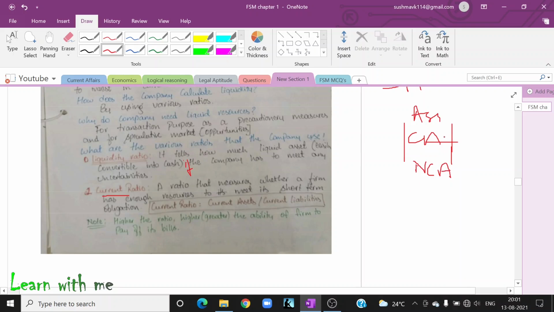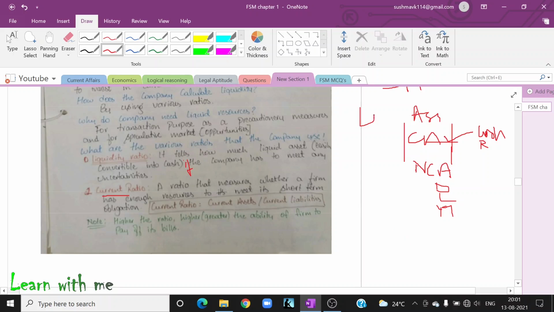Okay. So current assets include assets which can be easily converted into cash. What are the examples? Cash, receivables, etc. Now, non-current assets are those assets where the liquidity is not that easy. What are those? They are nothing but building, land, machinery. That's all. So now, how easily can I convert my assets into cash? That is the question. So the formula is very simple.